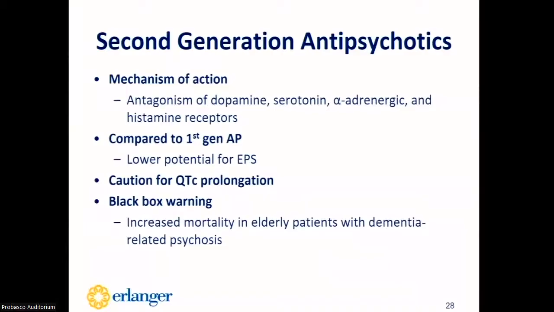This brings us to our next drug class, the second generation antipsychotics. These medications work by blocking dopamine, serotonin, alpha-adrenergic receptors, and histamine receptors. And compared to the first generation antipsychotics, this drug class has a lower potential for EPS. However, the risk of QTc prolongation still remains a concern. And all of these agents are going to carry a black box warning for increased mortality in elderly patients with dementia-related psychosis.